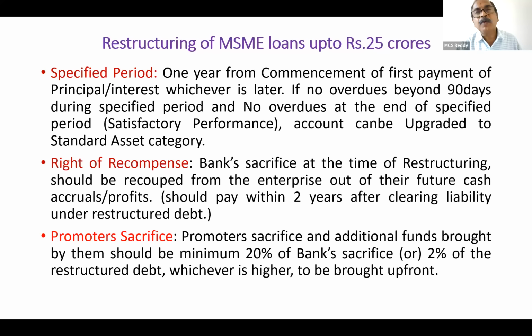And the third one, promoter sacrifice. Here we are losing some amount. We are rephasing installments, and FITL and WCTL are created. But what is the party's stake here? Party has to bring some amount.